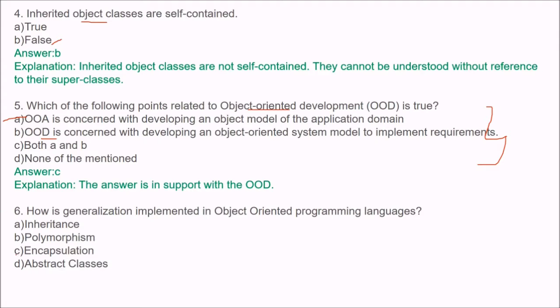Now the next question is: how is generalization implemented in object-oriented programming languages? Can you answer this? The answer is A. It is inheritance. This is how the generalization works, with a subclass and then a base class or superclass. This kind of structure is the generalization scheme.